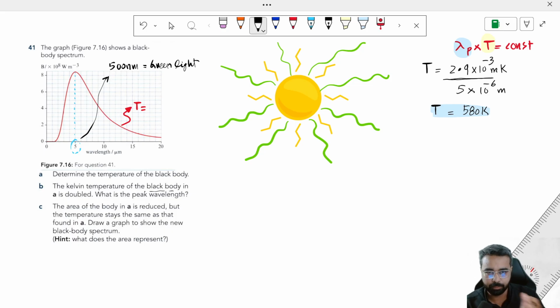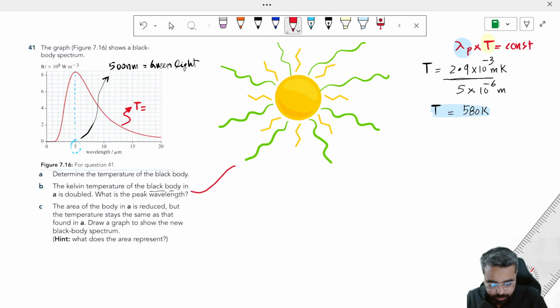Violet, indigo, blue, green, yellow, orange, red. If you go back from green light, it will be blue, indigo or violet, or it can even be in the invisible spectrum: ultraviolet, X-rays and gamma rays. So let's find out.